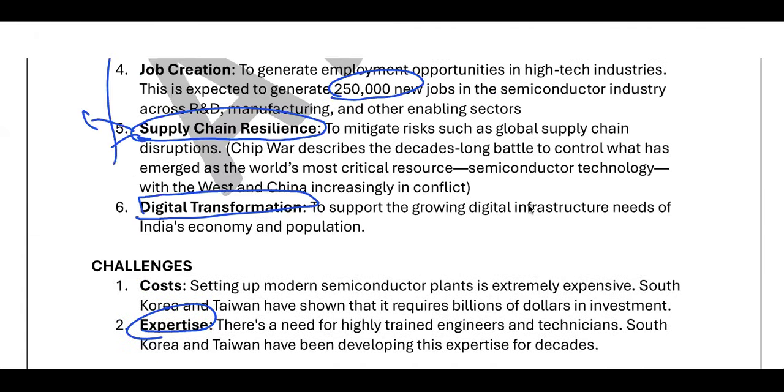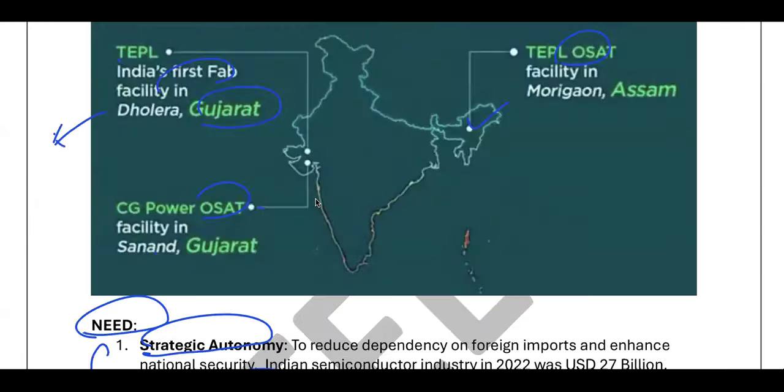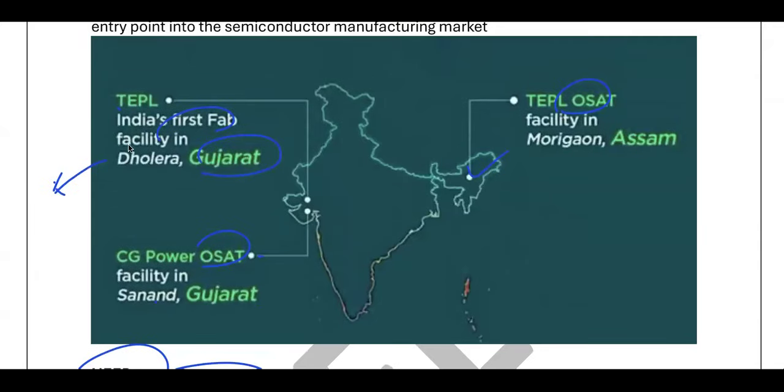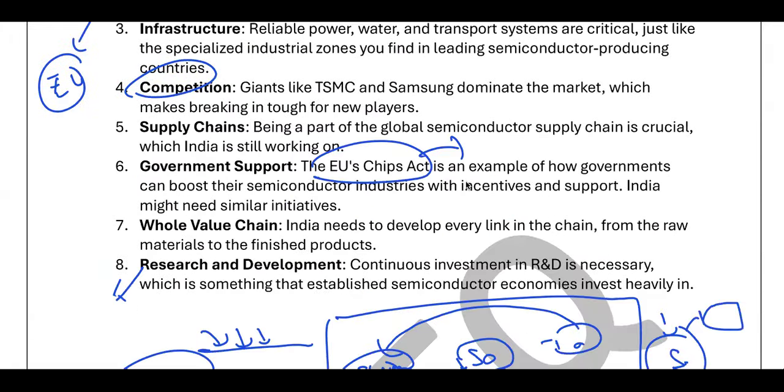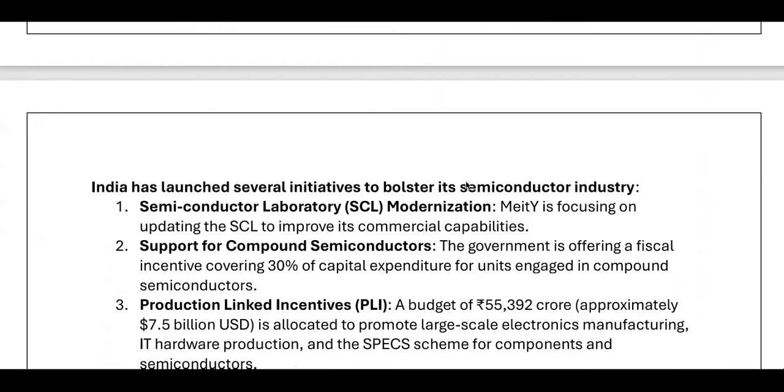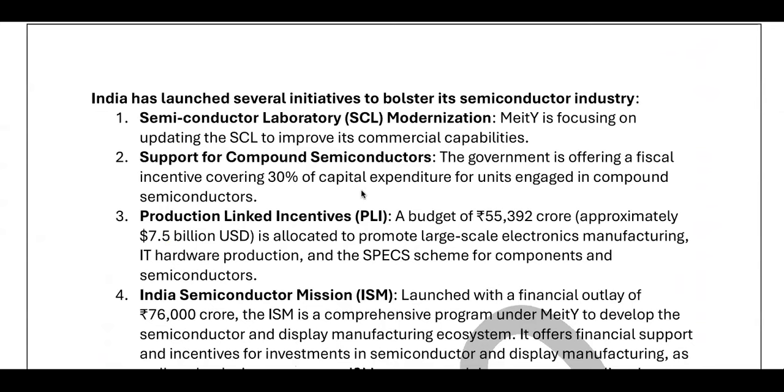And in this scenario, recently Tata has invested, they have come forward to set up this fabrication plant as well as assembly plant. So this is a very good thing that India is appreciating. It will take a lot of time, friends. It will take so many years in the future to develop this, but India is taking steps. So what kind of steps are being taken by India?